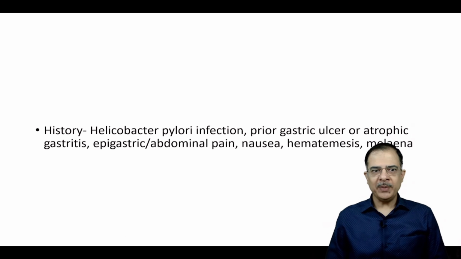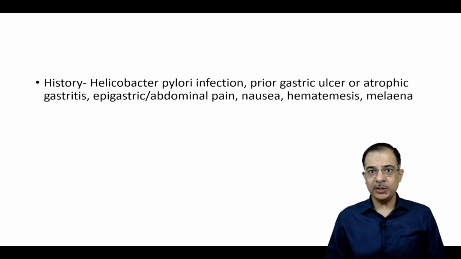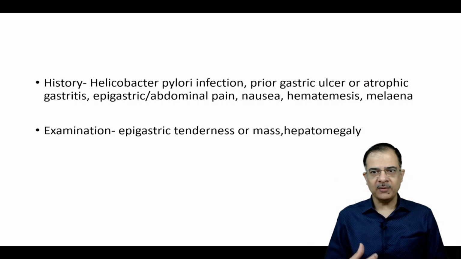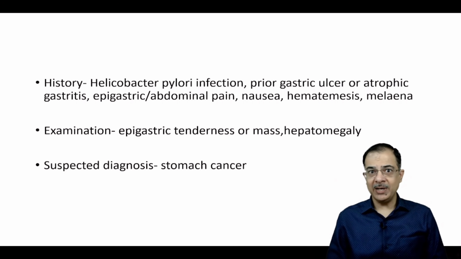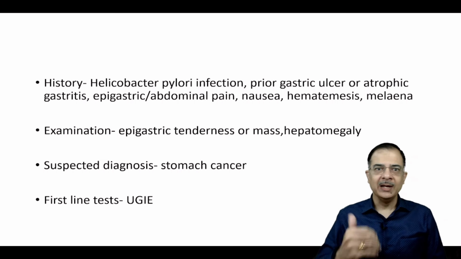So, if a patient comes with a history of H. pylori infection in the past, peptic ulcer disease, or there is epigastric pain, nausea, hematemesis, black color stools. So these are suggestive of some sort of malignancy, upper GI malignancy. So stomach cancer will be a likely possibility. So what is the first line test? First line test will be endoscopy with biopsy.